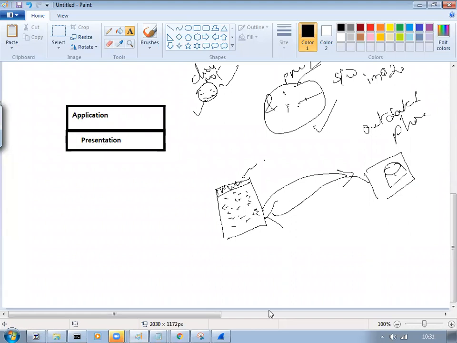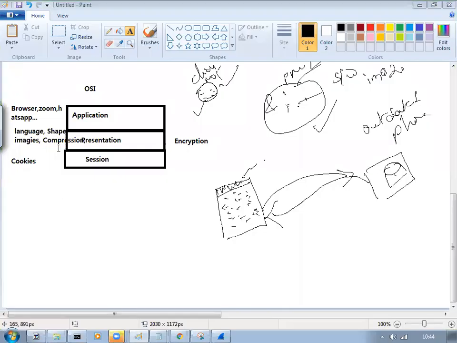I hope everything is clear for you guys, but I'll take the doubts after some time. Before that, we'll go to the next layer, the application, presentation, session. Okay, till here, any doubts?